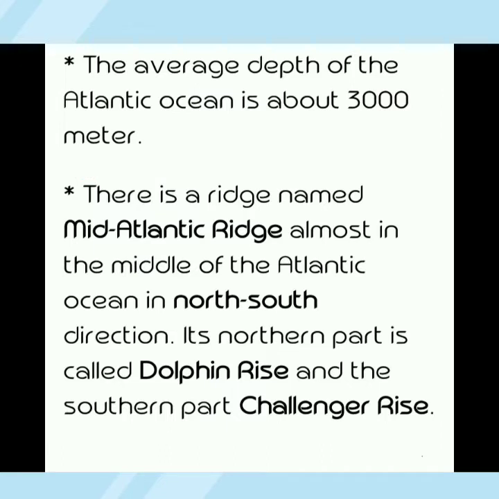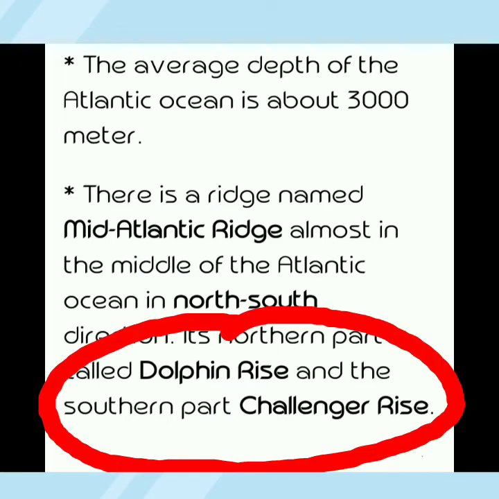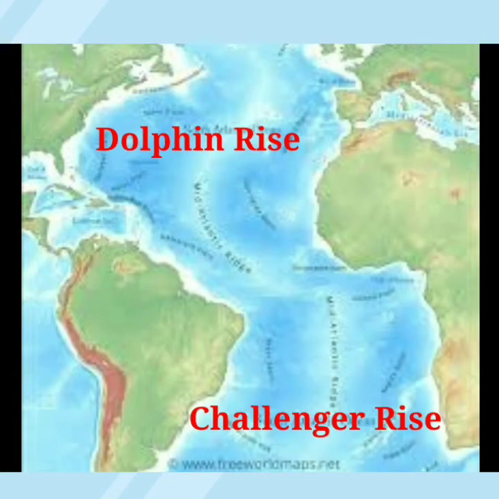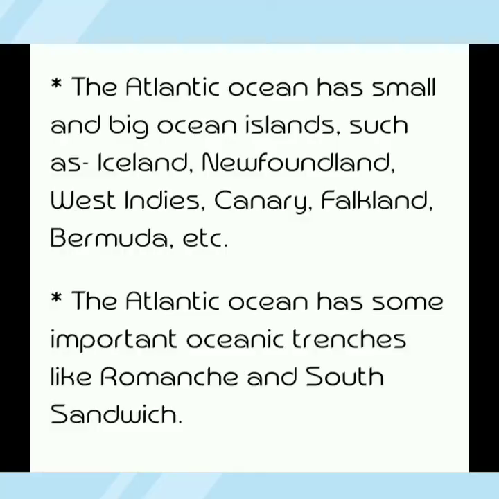There is a ridge named the Mid-Atlantic Ridge almost in the middle of the Atlantic Ocean in a north to south direction, and its northern part is called Dolphin Rise and the southern part is called Challenger Rise.